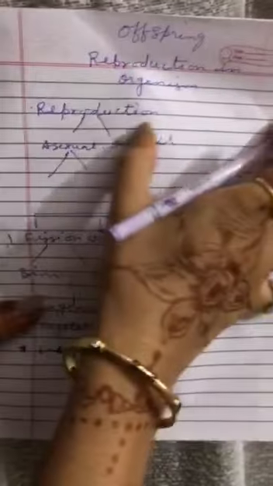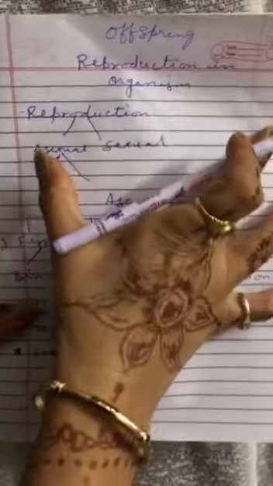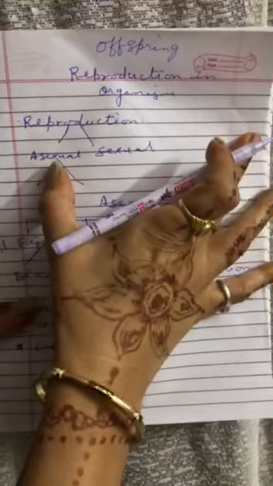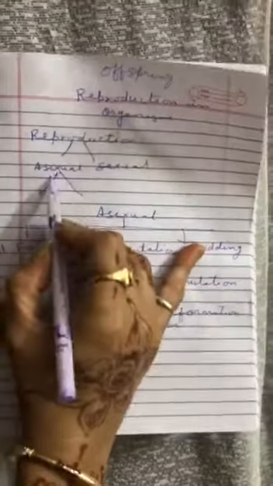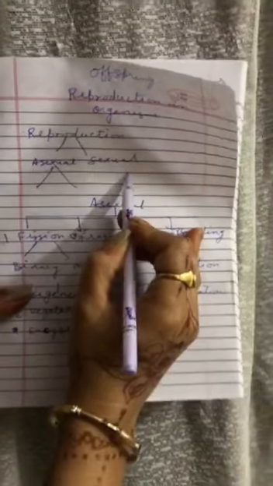Now, types of reproduction. There are two types of reproduction. One is called asexual, second is called sexual reproduction. First of all, we differentiate sexual and asexual reproduction. How can we differentiate? First point.